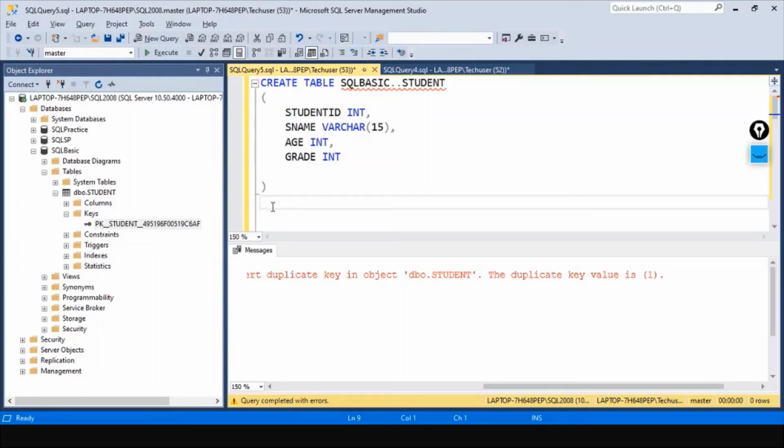Okay? For that, let's create one more table. So far, we have understood the concept of primary key. In this video, let's try to understand about foreign key and how it helps to create the relationship between two tables. So far, we have just created a simple table and then we tried to add primary key, not null constraint, all that. In real world, that is not how you will be creating. Only for the understanding purpose, I had not added any primary key so that we can understand why we need primary key and all that.